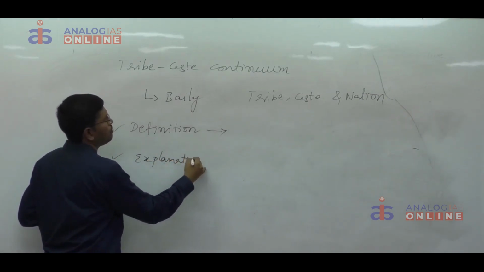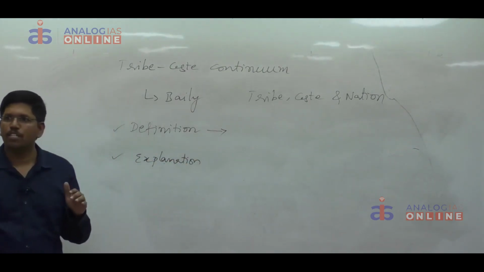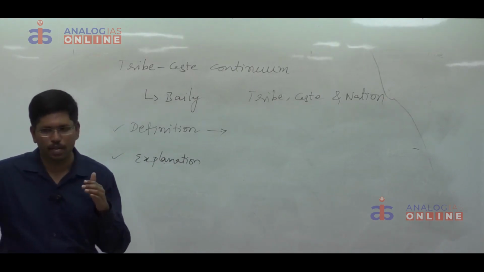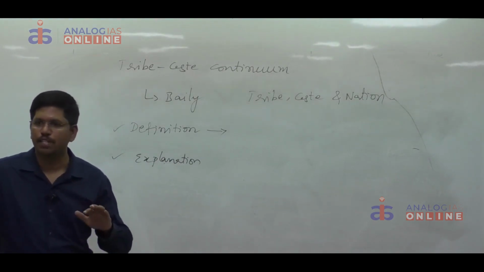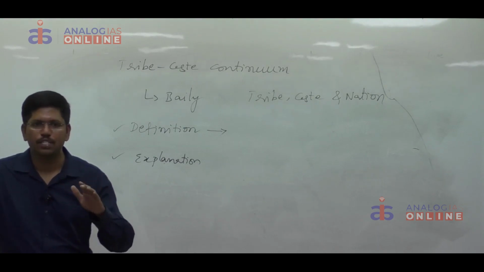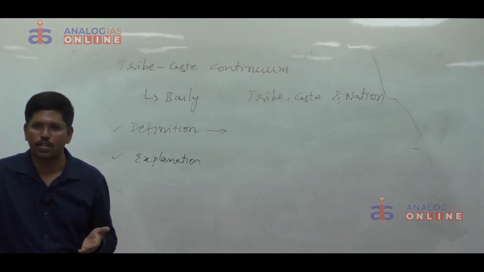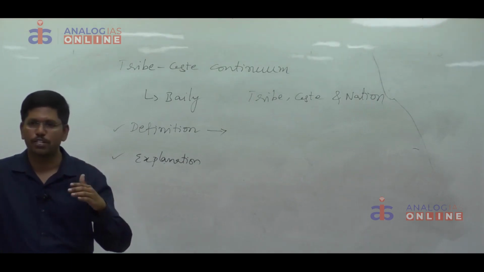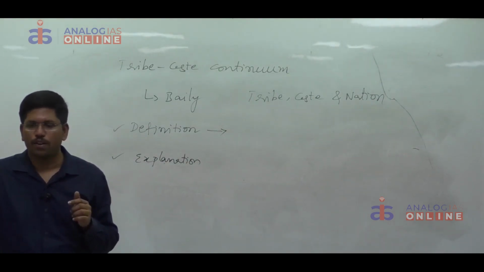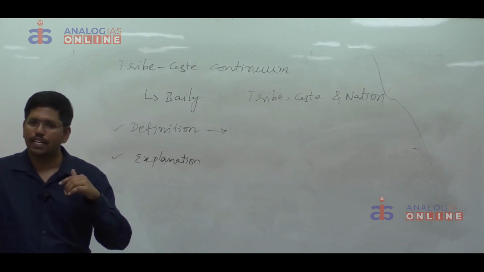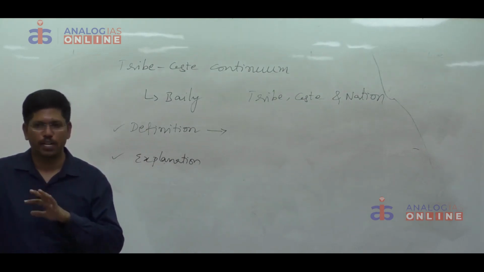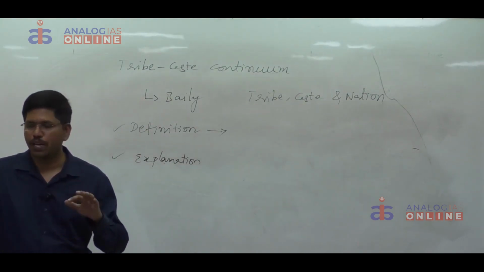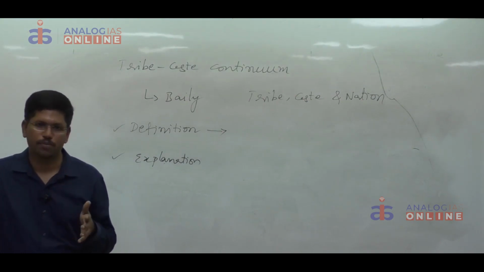According to Bailey, a tribe is a society based on segmental solidarity. That means everyone is equal. A caste is a society based on organic solidarity. Organic solidarity means there will be a dominant subordinate relationship. According to Bailey, there is neither a pure caste nor a pure tribe. Pure tribe and pure caste exist only in ideal terms.